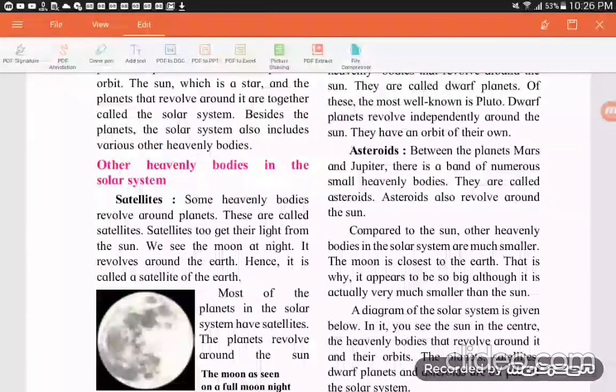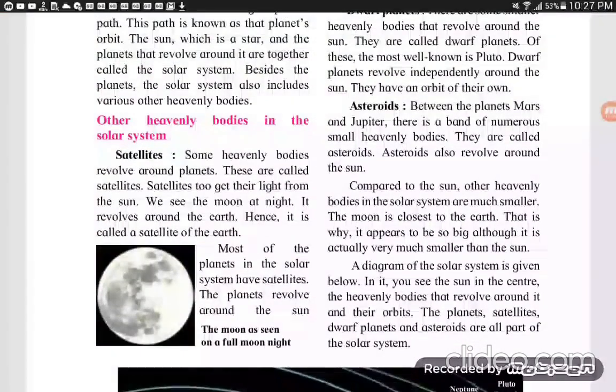Next one. The sun, which is a star, and the planets that revolve around it are together called the solar system. That is, the star, the sun, and all these planets that revolve around it together form the solar system. Besides the planets, the solar system also includes various other heavenly bodies. Which are these? We are discussing other heavenly bodies in the solar system.